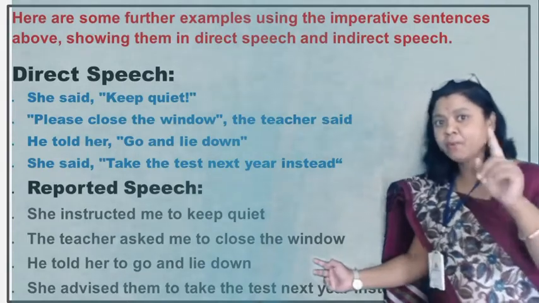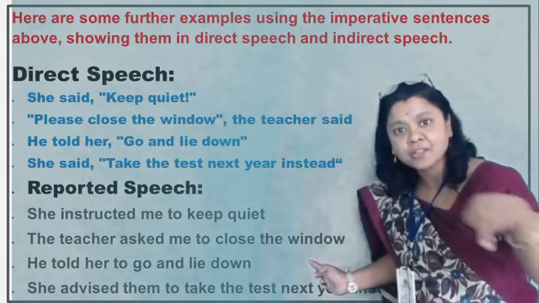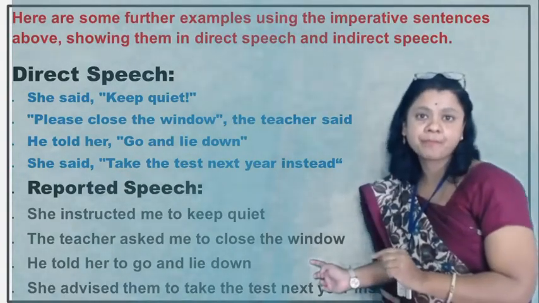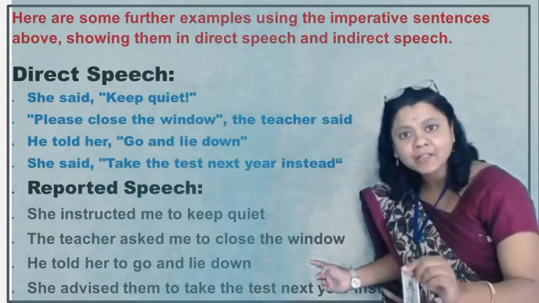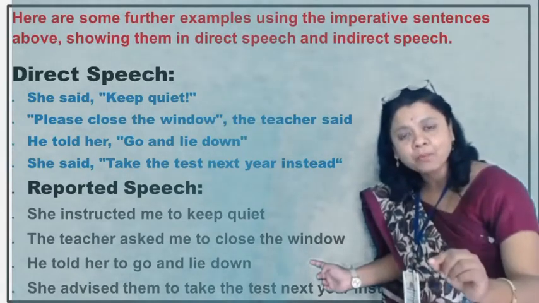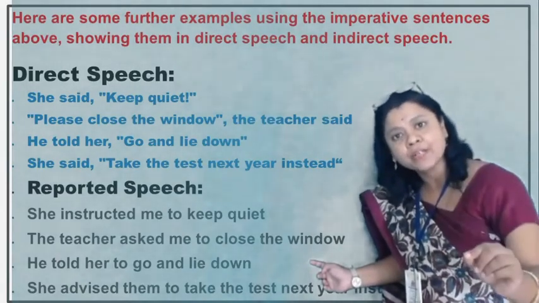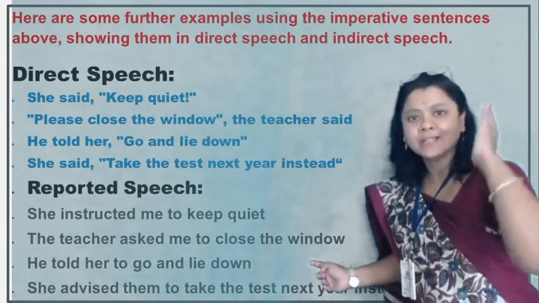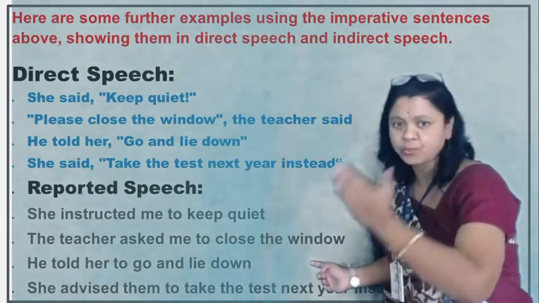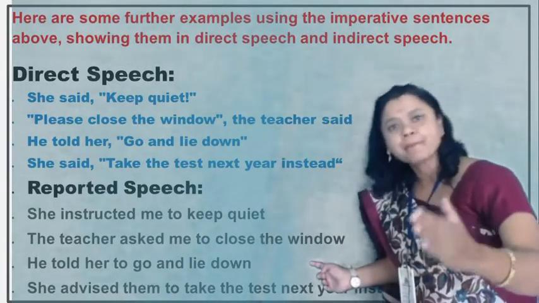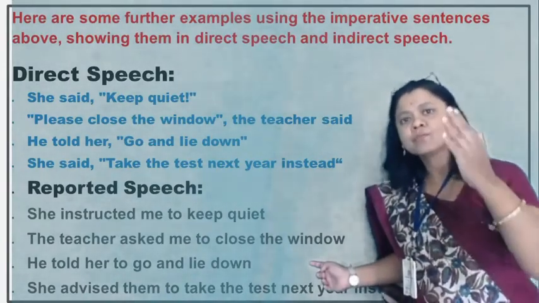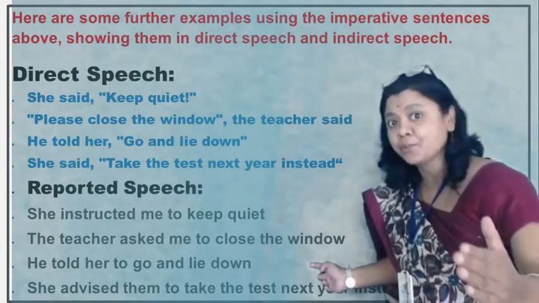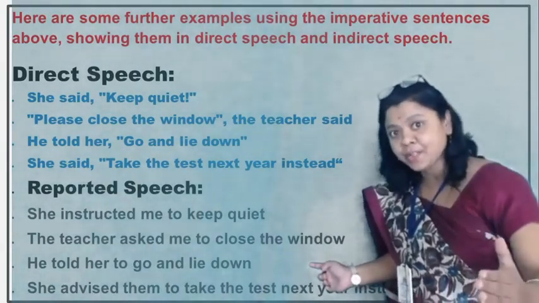See, here the important point is that a conjunction is not used in imperative sentences. We use the conjunction "that" to join the reporting verb and the reported speech in an assertive sentence, positive or negative, both. In those sentences we use "that" if the particular sentence is in assertive or declarative form.